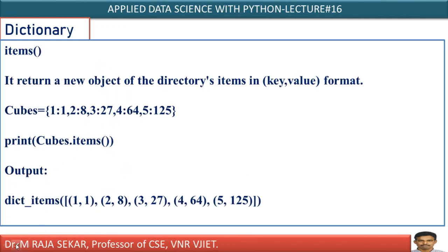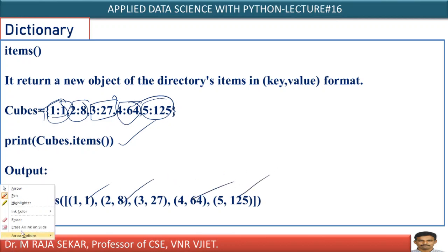Items, what are the items here? One column, one key value pair is known as an item, isn't it? One is the key whose value is 1. This is one item. 2 is the key, 8 is the value. This pair is another item. 3 is the key, 27 is the value. This is another item. These key value pairs are known as items. Cubes dot items means all key value pairs will get displayed, isn't it?